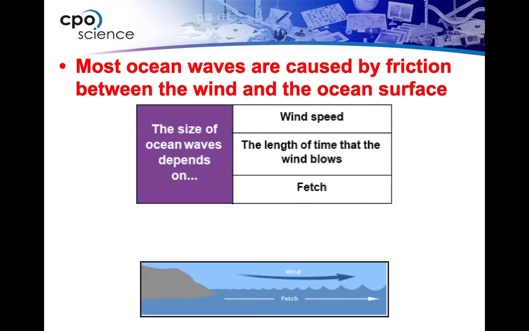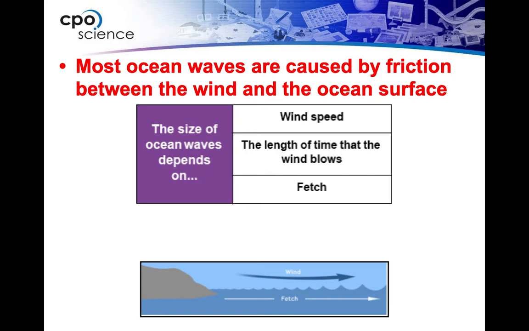Most ocean waves are caused by friction between wind and the ocean surface. So imagine wind pushing over water. As it pushes over water, it creates friction, causes water to move. That would be one of the reasons why ocean waves occur.